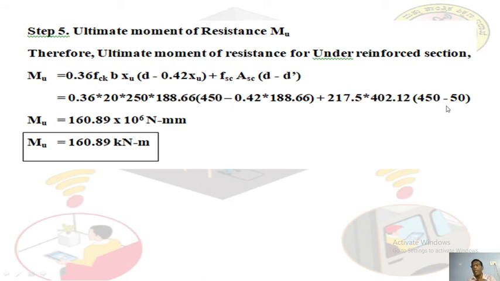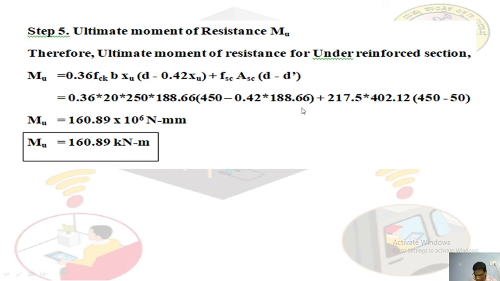You don't need to use a calculator for this, directly multiply by 400. Use the calculator. I will also use the calculator here. Let me check the answer. 0.36 into 20 into 250 into 188.66 into open bracket 450 minus 0.42 into 188.66 close bracket. Now you are done from 0.36 to 188.66 close bracket.